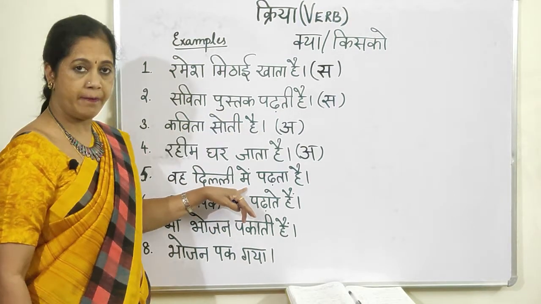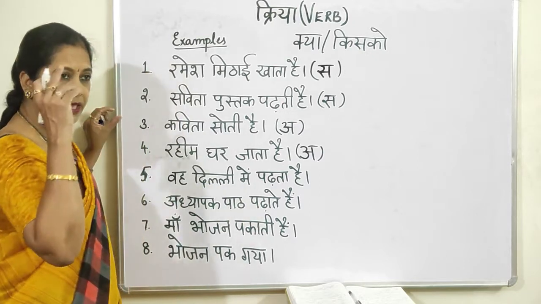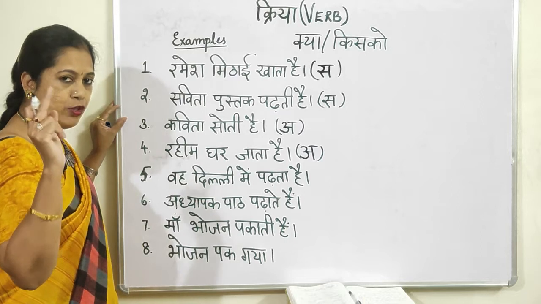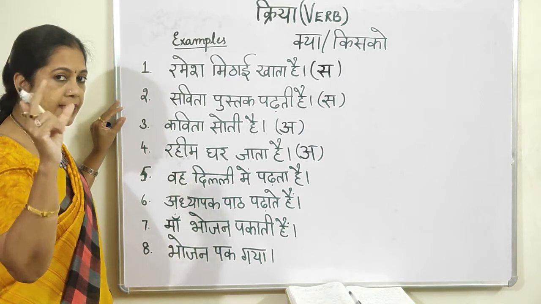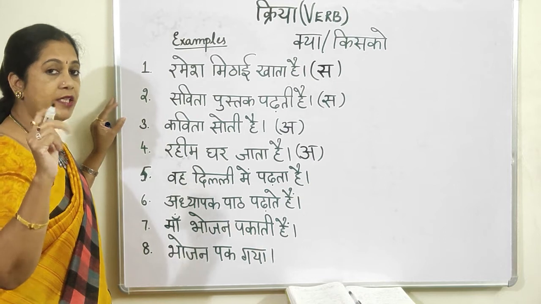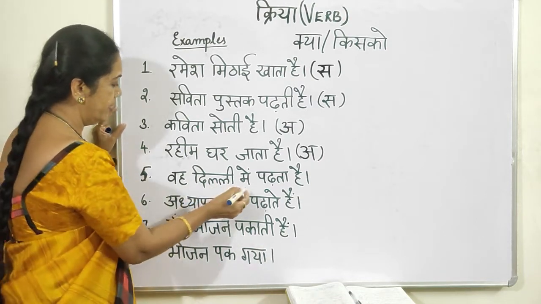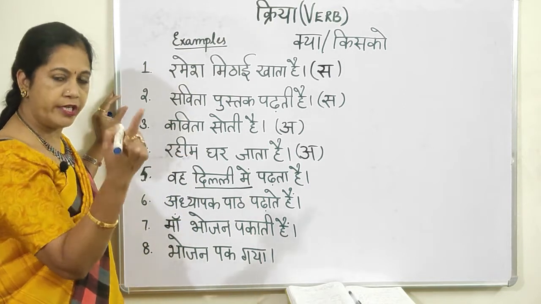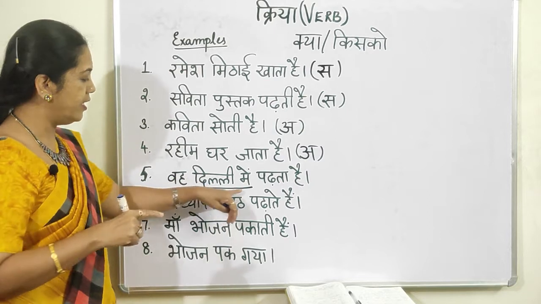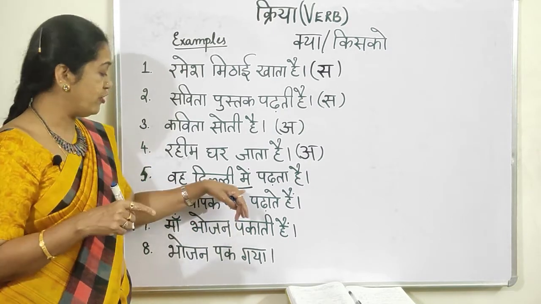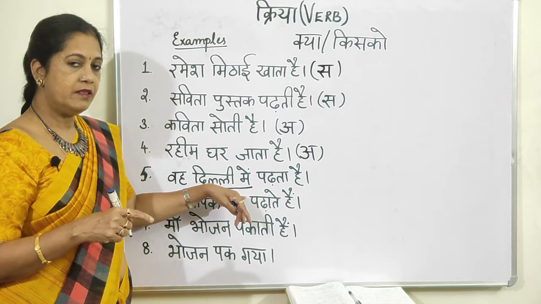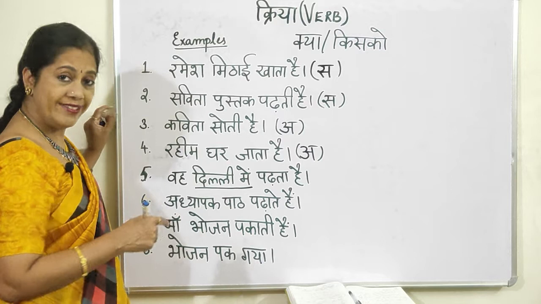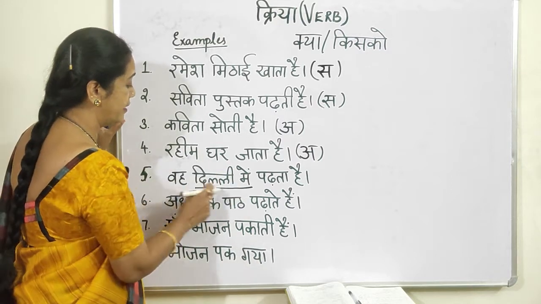Here दिल्ली में. Now, if you've been watching my videos regularly, and if you have seen my karak video, adhikaran karak, adhikaran is what? Me, par. Now here you have got Dilli mein, so it is in, on, that adhikaran karak. So Dilli mein is in Delhi. Now when you see this mein, then it is not a transitive verb at all. It is intransitive. Why? Because this doesn't come under a subject.